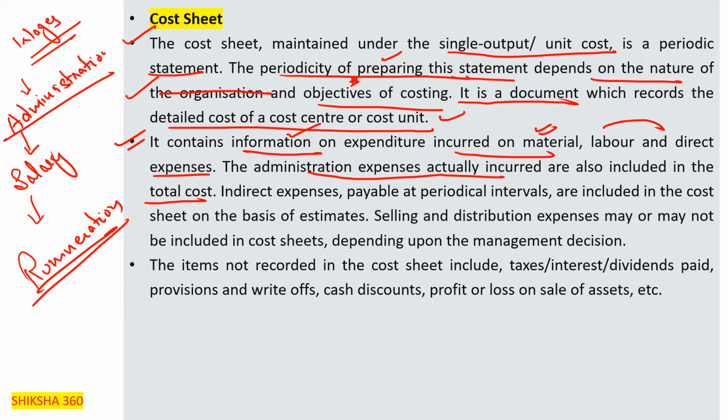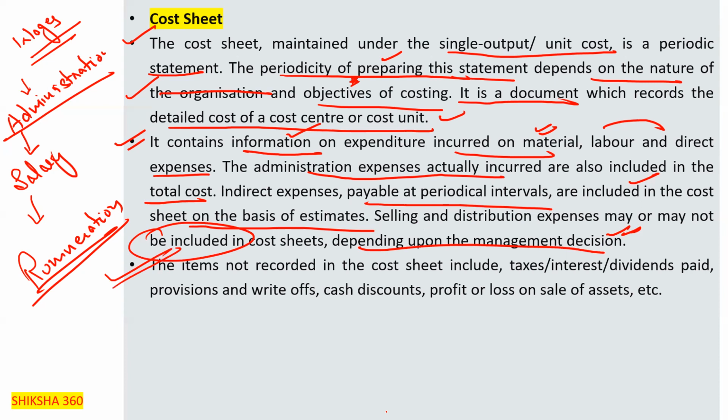Indirect expenses payable at periodical intervals are also included in the cost sheet on the basis of the estimates. Selling and distribution expenses may or may not be included in the cost sheet, depending upon the management decision, whether they want to include the selling and distribution expenses under that or not.